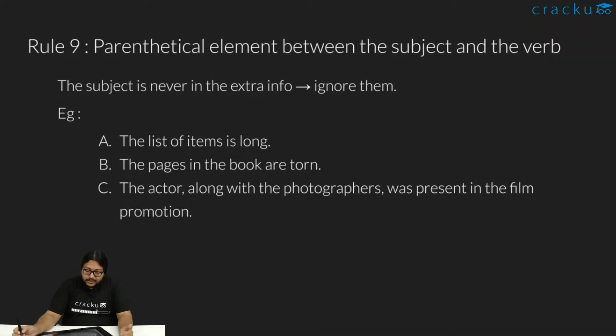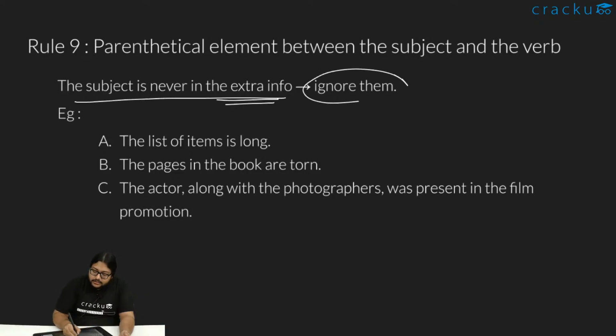Next, we have something called parenthetical elements between the subject and the verb. What is a parenthetical element? It means extra info that we give to, like, describe the subject a bit more. Like, the list of items is long. Okay, so what is the rule for this sentence? The subject is never the extra info, so we have to ignore it. In this sentence, the list of items is long. Essentially, what is the sentence? The sentence is the list is long, right?